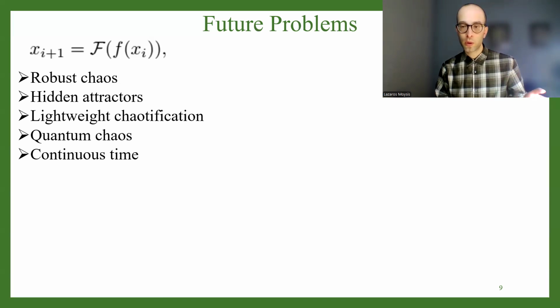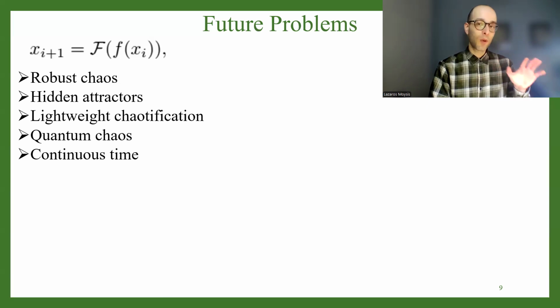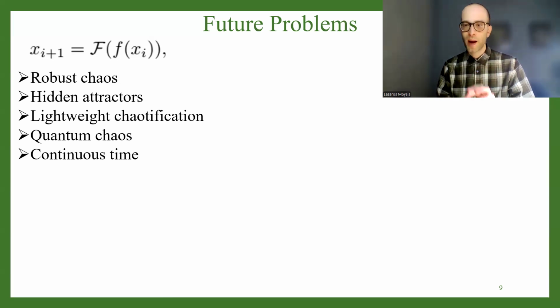We mostly focus on discrete time systems and quantum systems in the future, but of course the topic is open also for continuous time systems. There are published works there. But discrete systems are so lightweight, it's better to focus on them at the moment. So in the future, I believe we are going to see a lot more works published on chaotic discrete time chaotification and quantum chaotification.